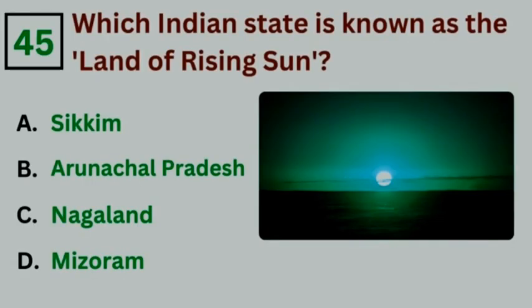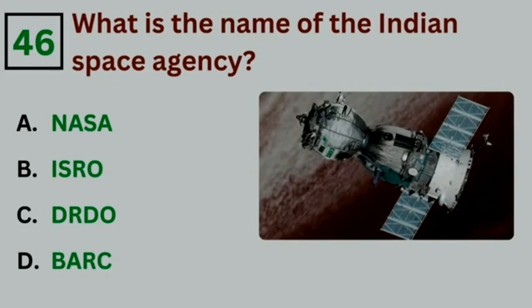Which Indian state is known as the land of rising sun? Answer option B, Arunachal Pradesh. What is the name of the Indian Space Agency? Answer option B, ISRO.